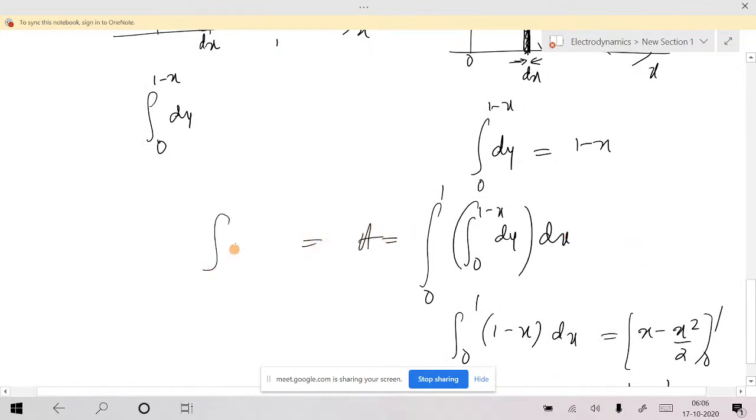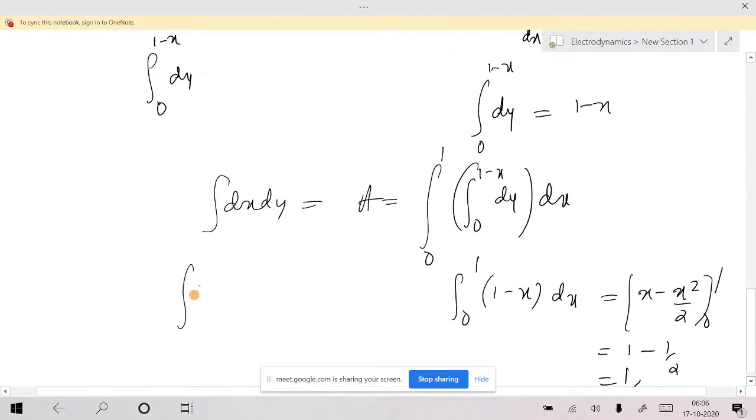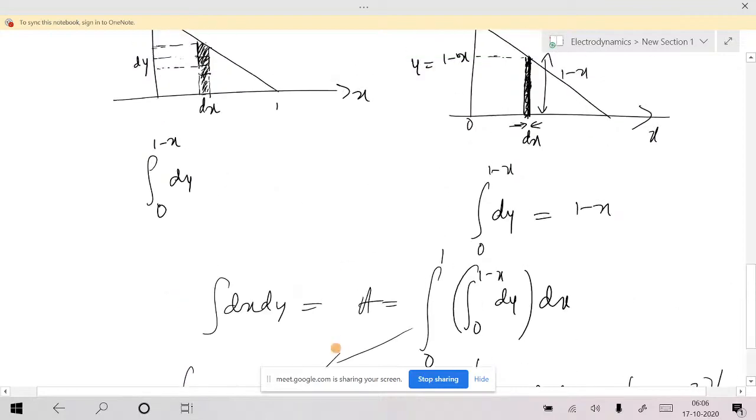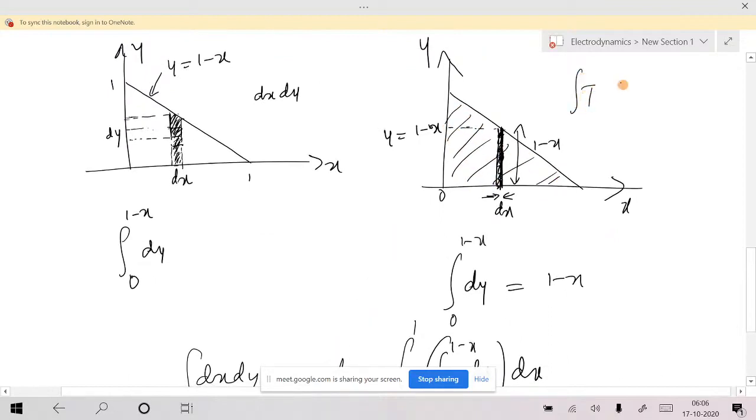Sir, but if I write it as a double integration of some f of x comma y into dx dy, now if you have some scalar into dx dy, in this case, again if you run from 0 to 1, 0 to 1, it will cover the integral of that scalar in the square shaped region, not in this region. If you just do some scalar dx dy by running from 0 to 1, 0 to 1, that will cover this region. That will give this integral in the whole region, not in this region.